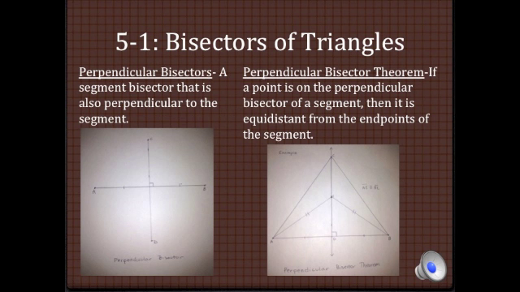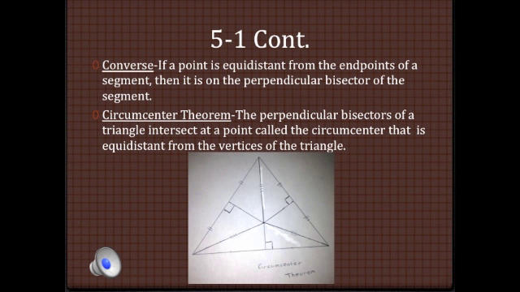The perpendicular bisector theorem says that if a point is on the perpendicular bisector of a segment, then it is equidistant from the endpoints of the segment. In Figure 2, AE is congruent to BE. The converse of the perpendicular bisector theorem says that if a point is equidistant from the endpoints of a segment, then it is on the perpendicular bisector of the segment.